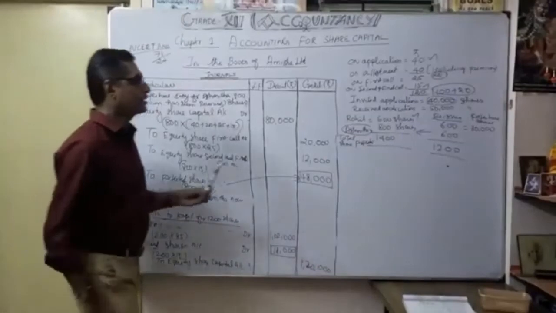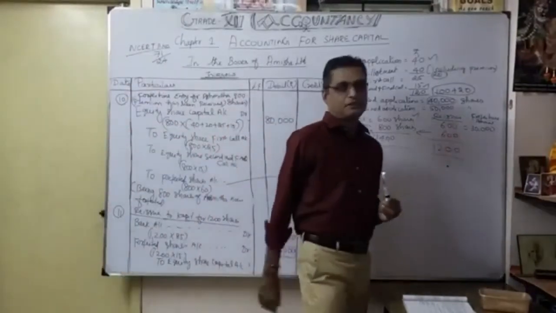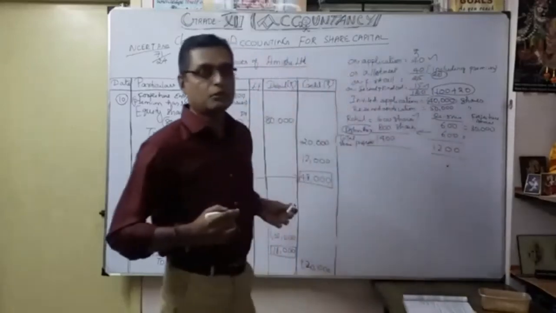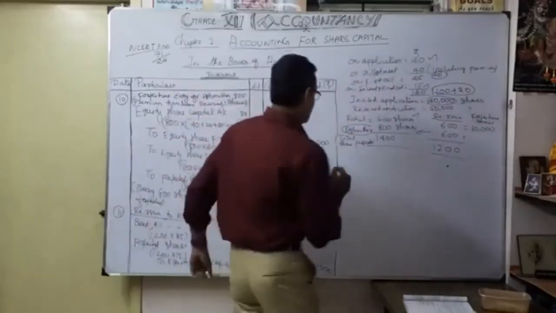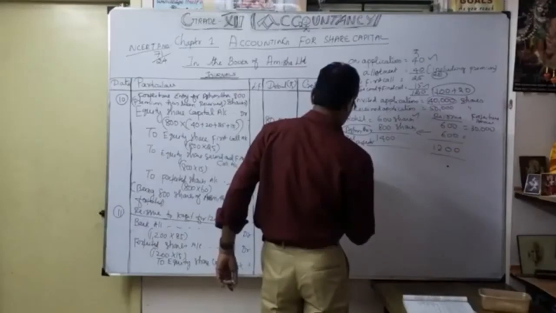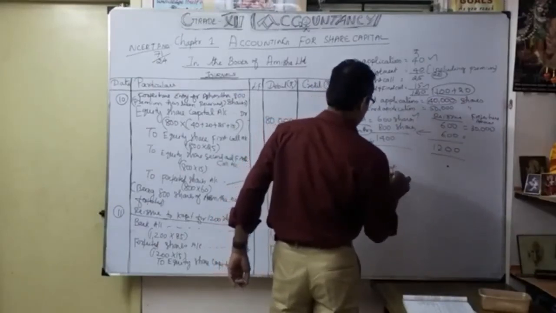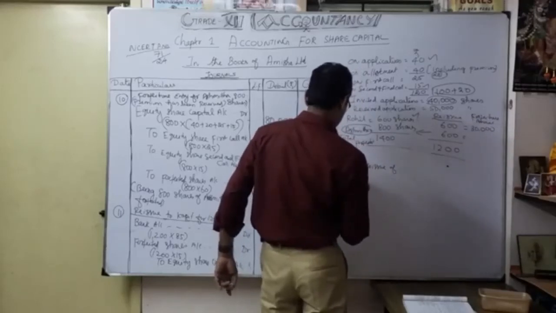But only 600 shares are going to be reissued. So how much money are we going to add here? For that we calculate the gain on reissue of Ashmita.